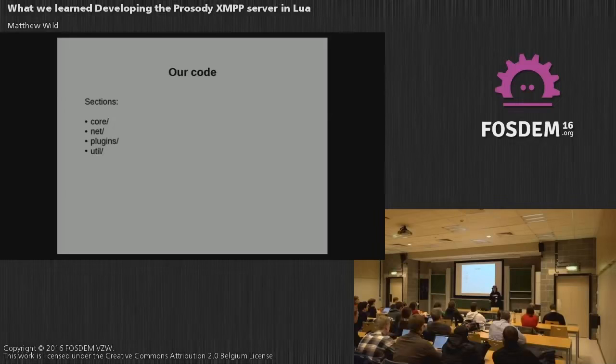In the util directory, we throw in loads of stuff that is just used by the other code, and mostly this is things like data structures that we find useful, also algorithms. For example, off the top of my head, selecting an outgoing address when we want to connect to a server and we want to choose between multiple IPv4 and IPv6 addresses. That's all defined in an RFC, so we just have this util library to implement that, and we can just shove all the addresses in there, and it will say use this one.